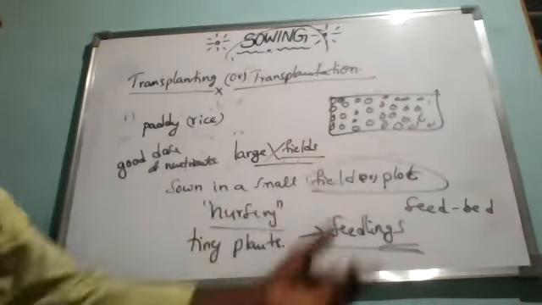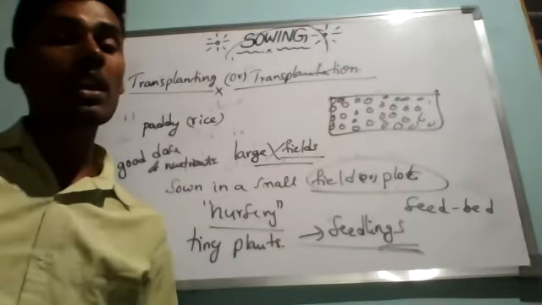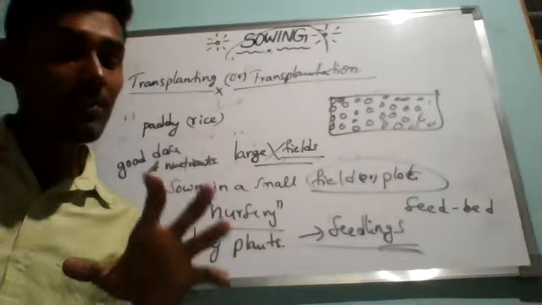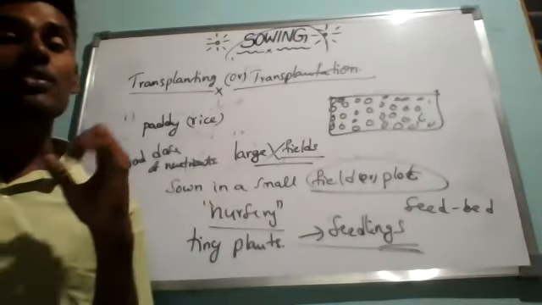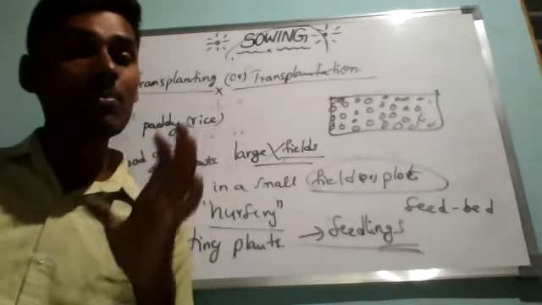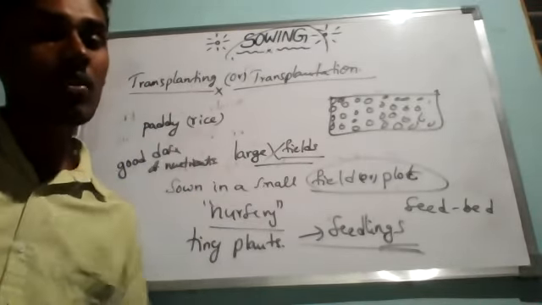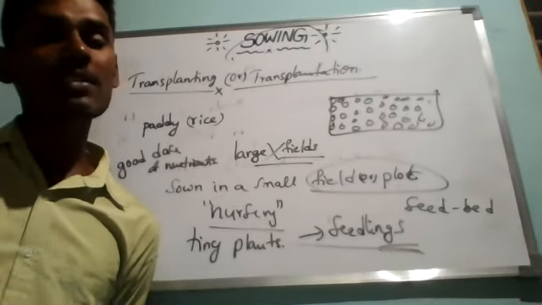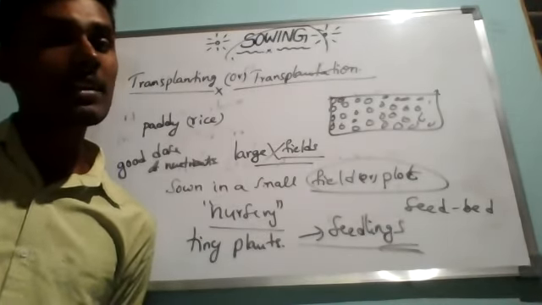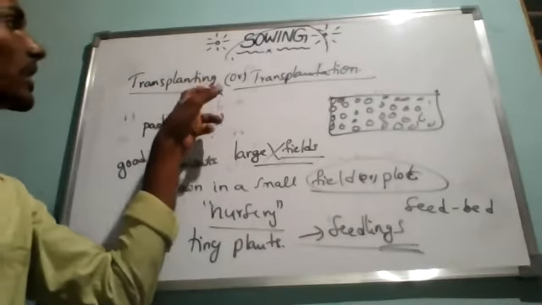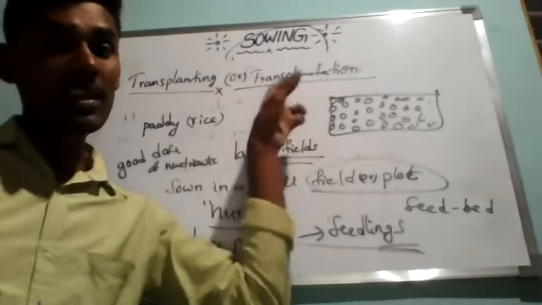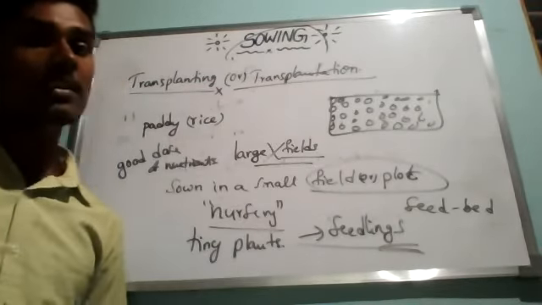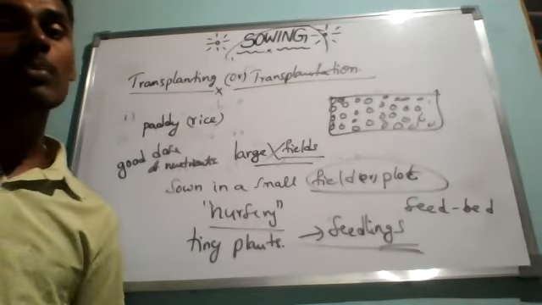Understand, a few may die and a few may not grow properly. Like that, we will remove those. We will select only the very healthy and well-developed seedlings. We can pick them out from the nursery bed or seed bed and transfer them, that is, transplant them, to the regular field or big field.